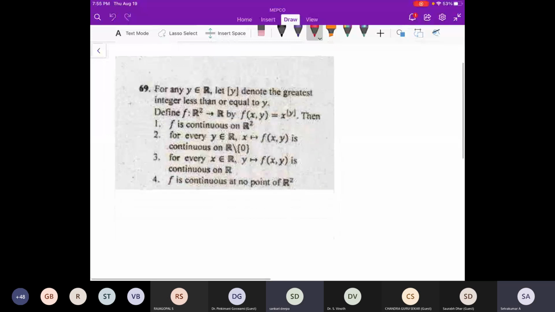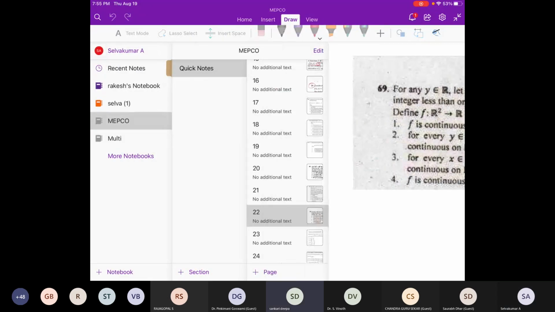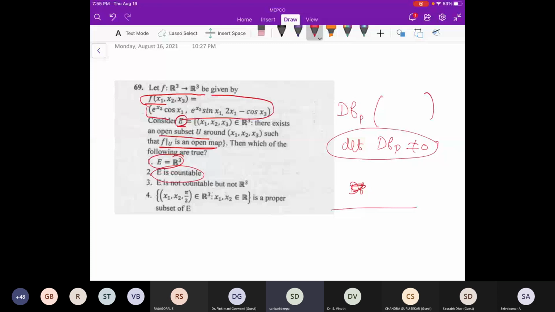Okay, this is actually a little different question. We get the same set that we discussed in the previous question, and a similar process we will do. But are these two sets equal, or is one a subset of the other? They are saying E is equal to R3, and you have to check whether it is R3 or not, and the countable, uncountable properties of each.